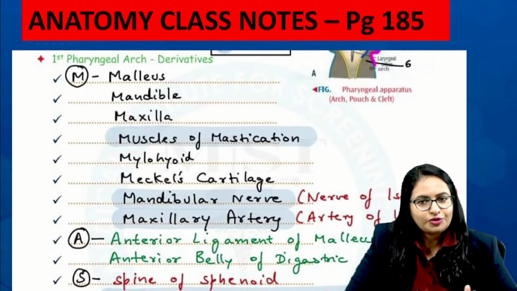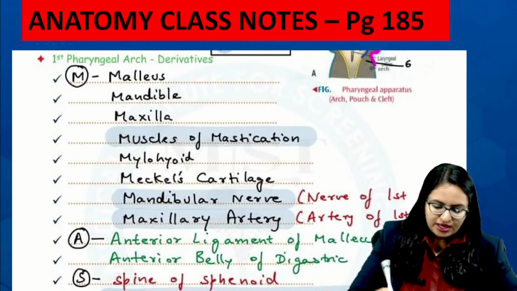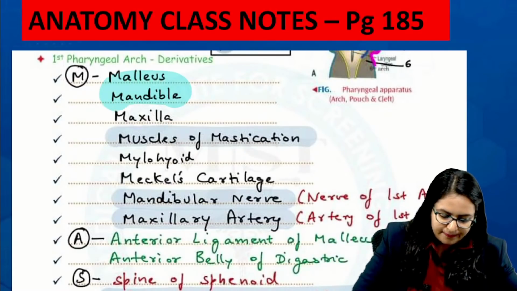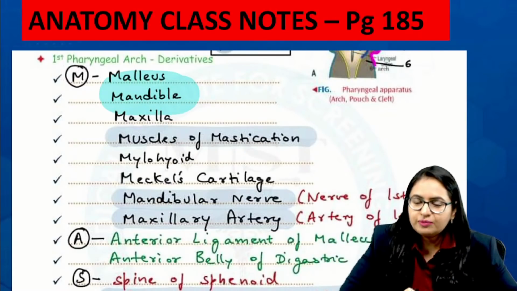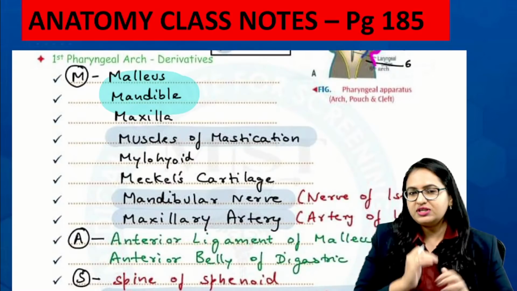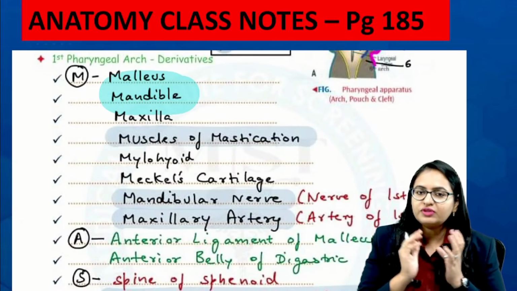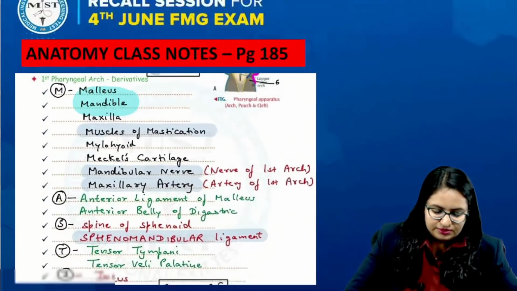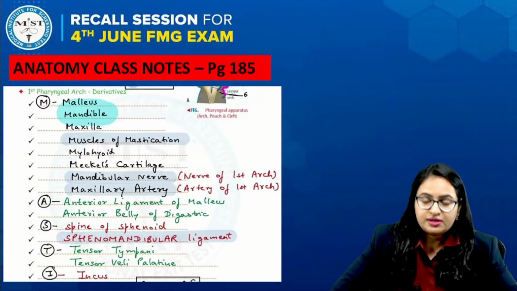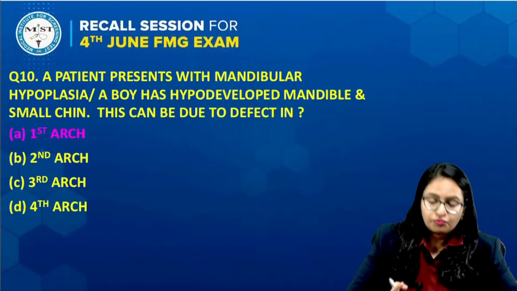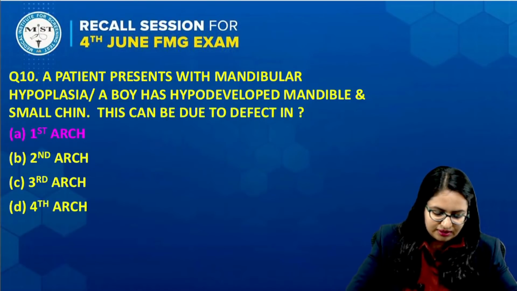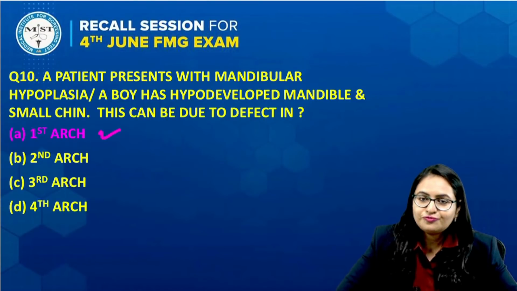Any structure starting with M comes from the first arch, and you can see very well over here, the mandible. The mandible develops from the first arch. So if there is any defect in the development of the first arch, it will lead to a defect in the formation of the mandible. The answer over here is a defect in the first arch.